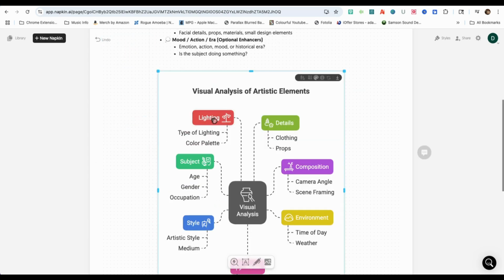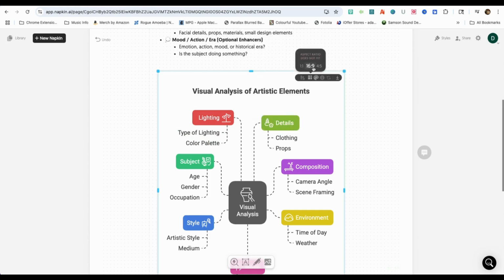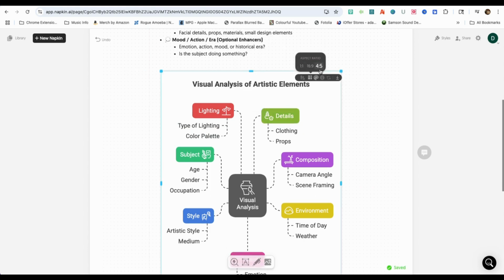I'm going to select this one for an AI image prompt guide PDF that I will later create. You can edit each element individually, change the font, style, color, size, and other details. In this section, you can edit the layout elements, including the aspect ratio.